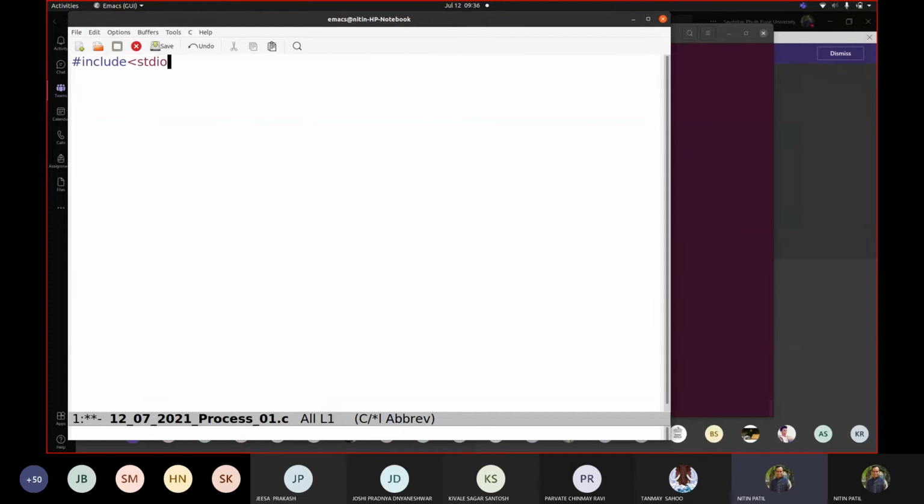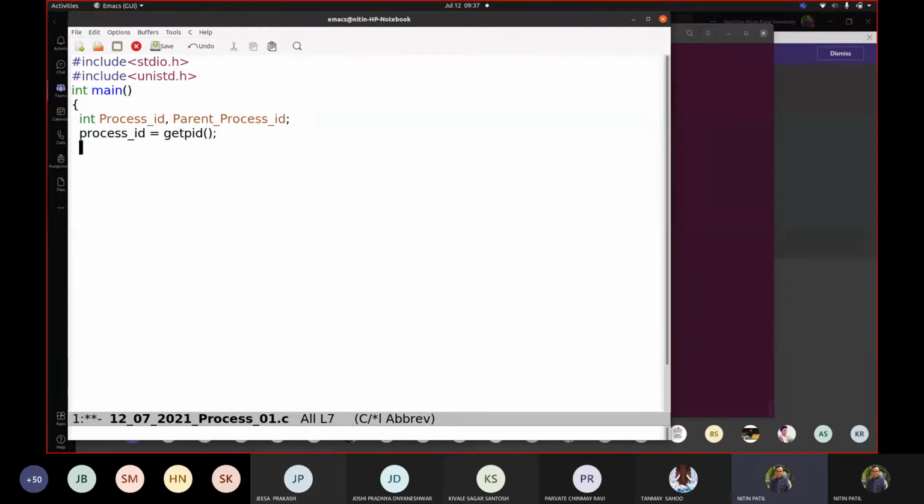#include <stdio.h> #include <unistd.h> main. So you can say int main. Okay, int process ID, and let us try to get parent process ID also. Now how will we get it? Let us do this. So process ID is equal to getpid.